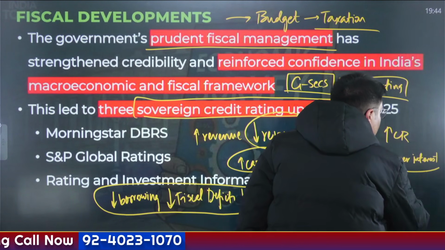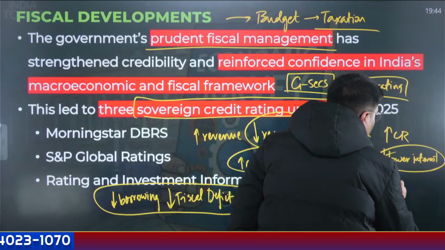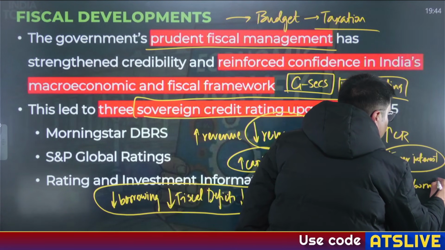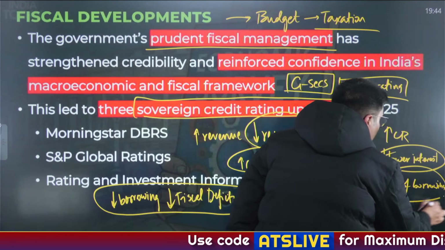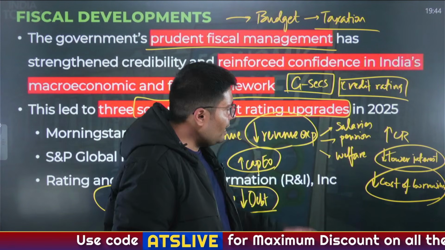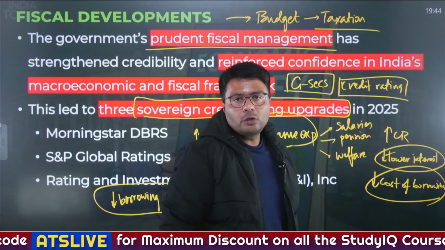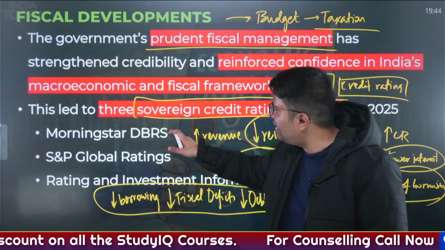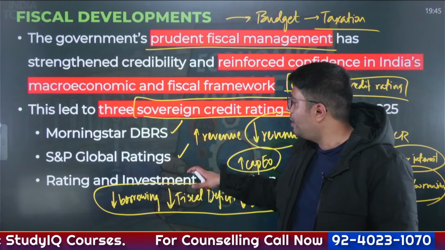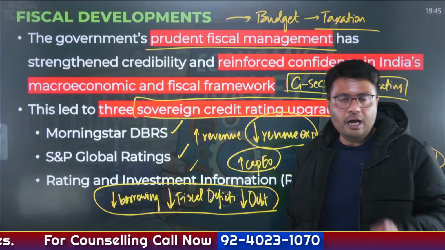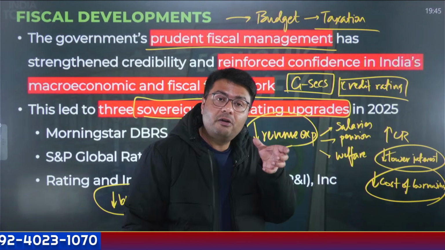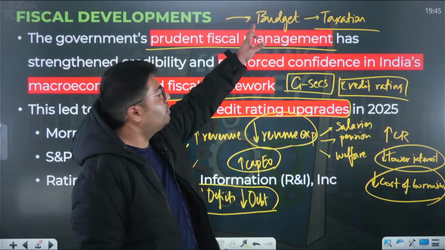So the lower the interest rate, you can understand the cost of borrowing would also reduce. This is a given. Government, whenever it borrows money, would look to reduce the cost. And with this upgradation in sovereign credit rating by private agencies like Morningstar, S&P Global, and Rating and Information, it shows that government's fiscal prudence has paid rich dividends in keeping the objective of budget.